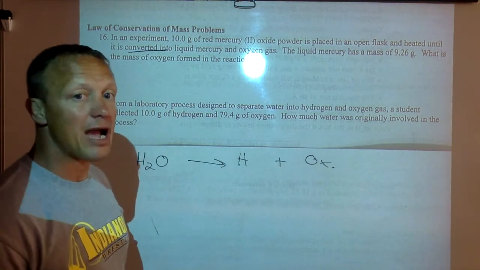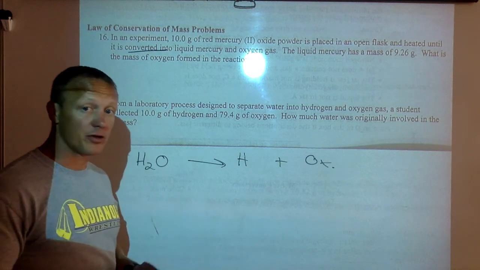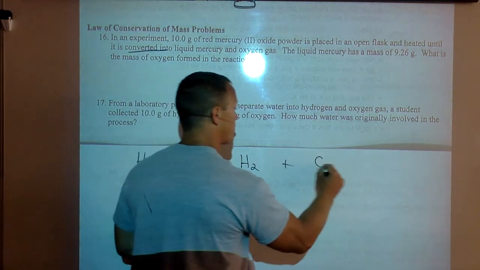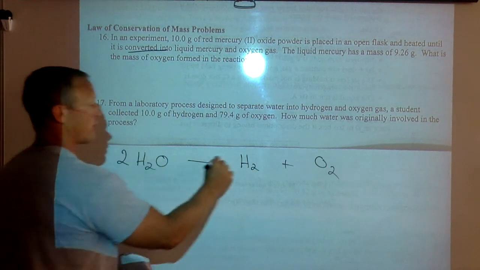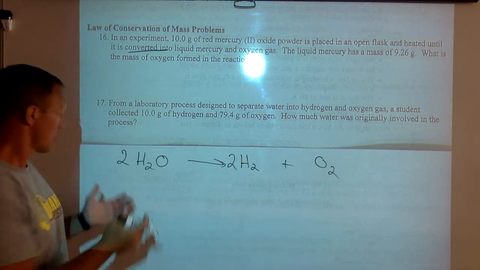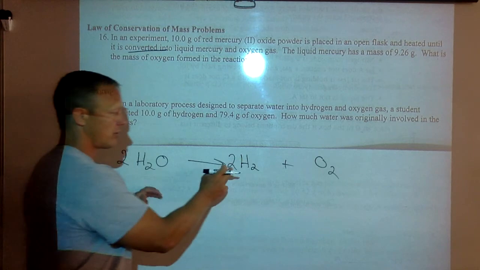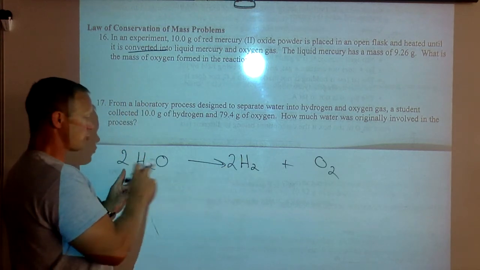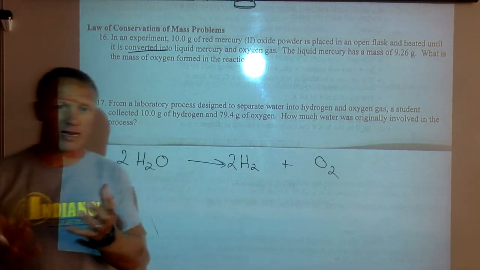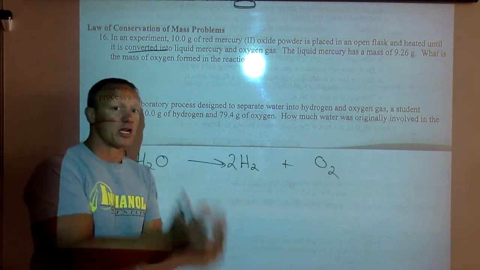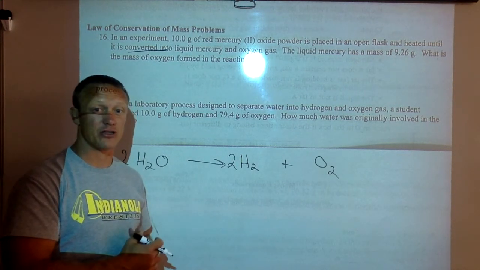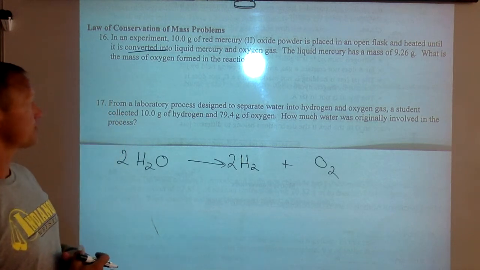If I wrote the equation out for you balanced, which you don't have to be able to do right now, it really is H2 plus O2, there's a 2 in front there and 2 there. Notice that the atoms are balanced. The atoms are equal. There's 4 atoms of hydrogen here, 4 there, 2 oxygens and 2 oxygens. We'll get to that later in the year, but however many atoms there were of hydrogen at the beginning of the reaction, there has to be that many at the end. That means that the mass of the hydrogen before the reaction has to be the same as the mass of hydrogen at the end of the reaction. And same thing for oxygen.